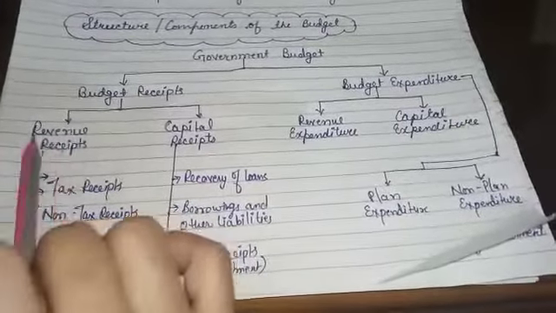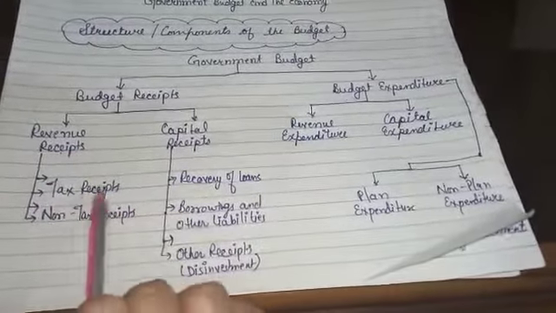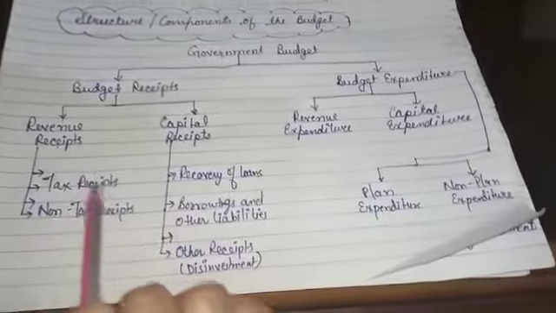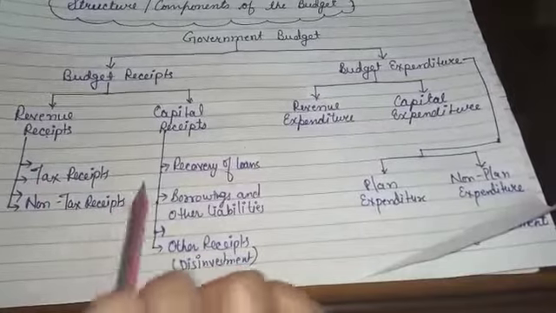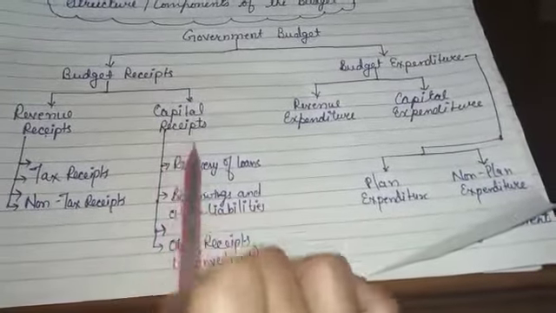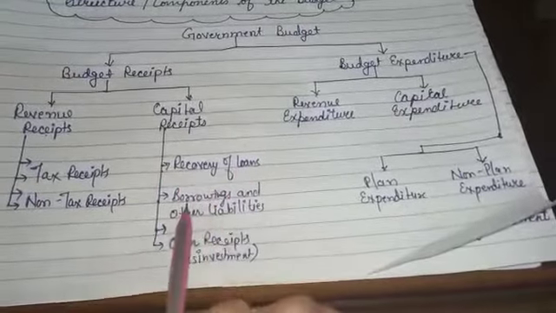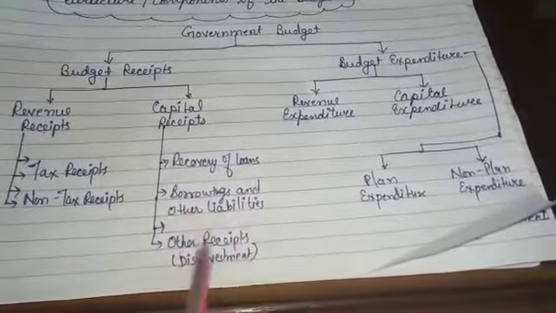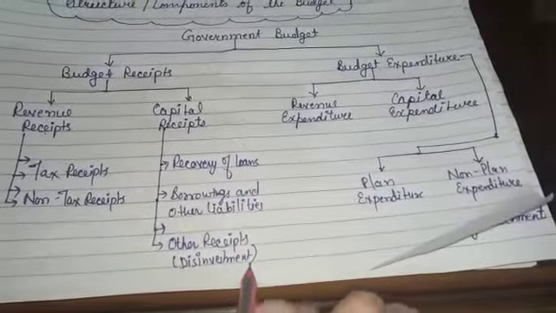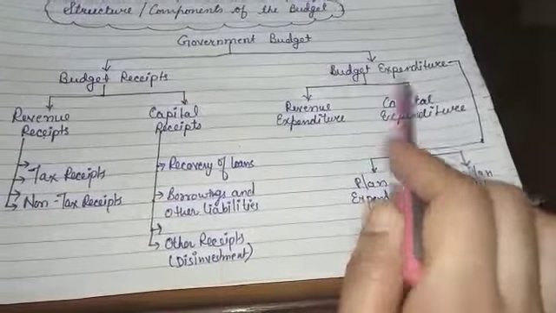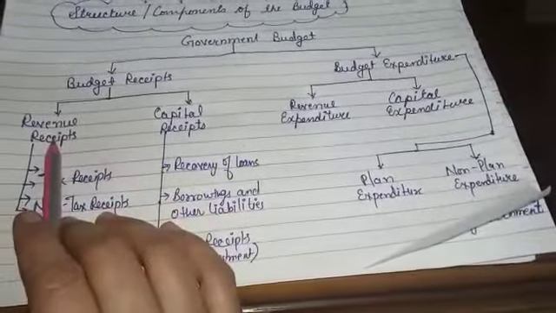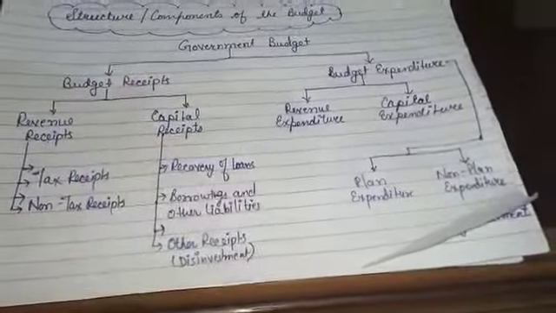revenue receipts. The revenue receipts consist of tax receipts and non-tax receipts. Today we are going to learn and study about both of these types of receipts. Capital receipts include recovery of loans, borrowings and other liabilities, and other receipts and disinvestment. We will go through all these types of receipts and expenditure one by one. So let's start with the budget receipts.